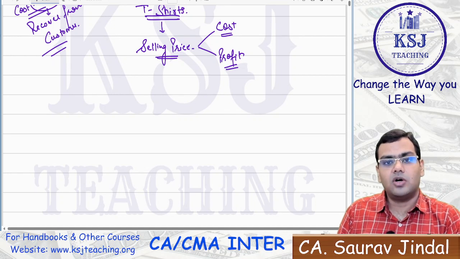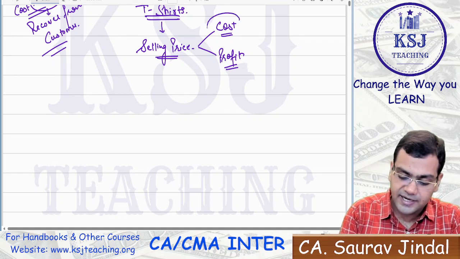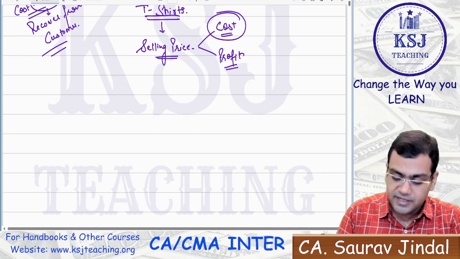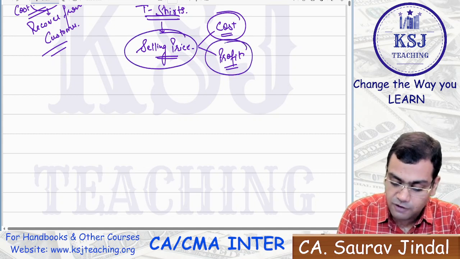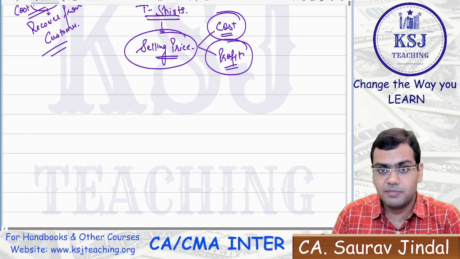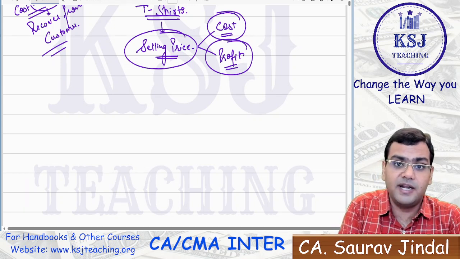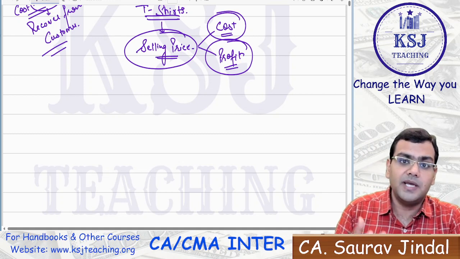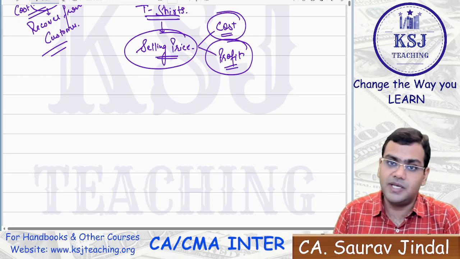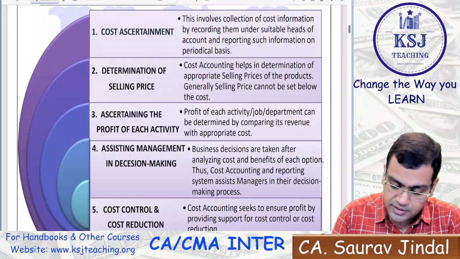So these are the objectives. The first objective is identifying the cost. The second objective is identifying the selling price. The third objective is identifying the profit being earned on the product, because you will be able to identify the profit only if you know the cost and the selling price. Selling price you will be able to set only if you know the cost being incurred on the manufacturing of a product, right?